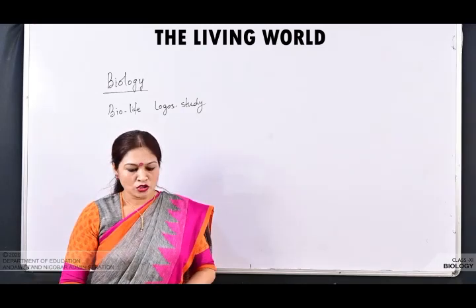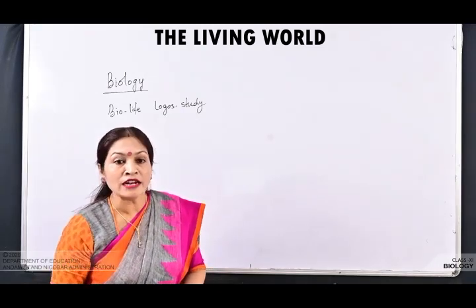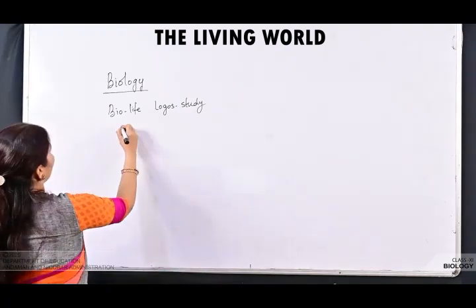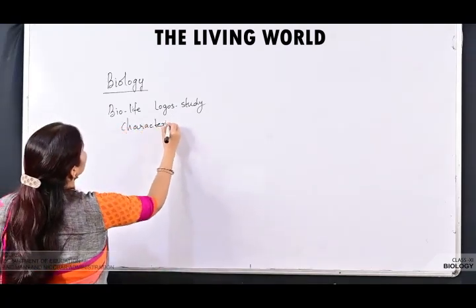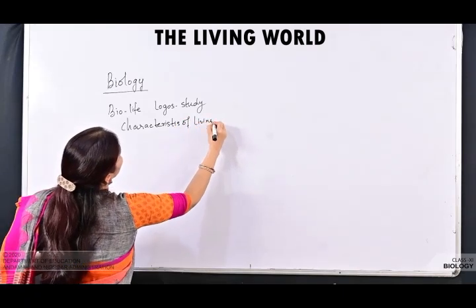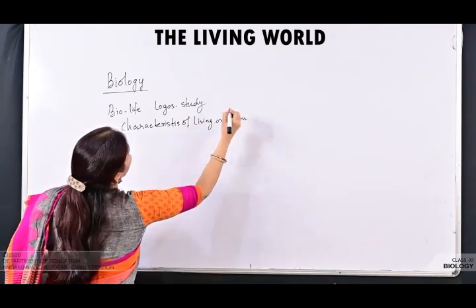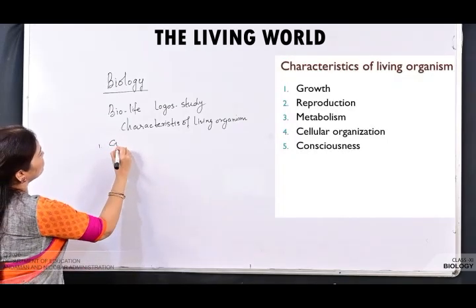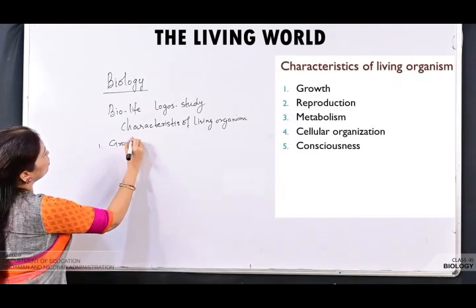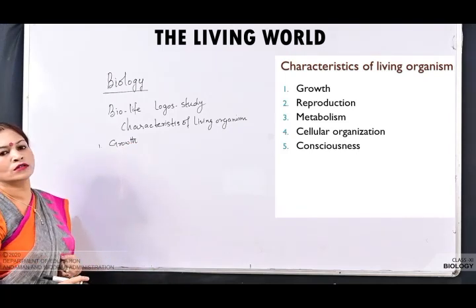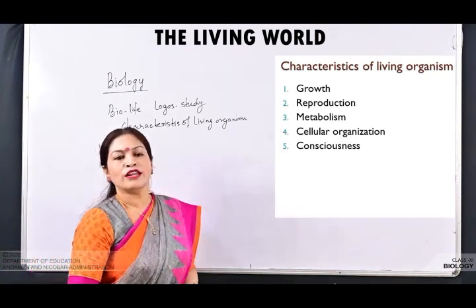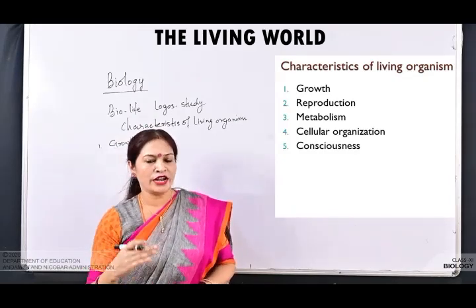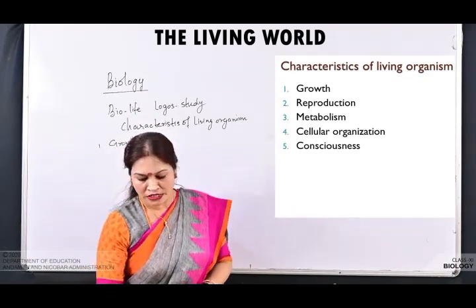Now we will discuss certain characters of the living organism. We will discuss the important characters of the living organisms. They are growth, reproduction, metabolism, cellular organization, consciousness. We will see them separately, one by one. First we will see growth.